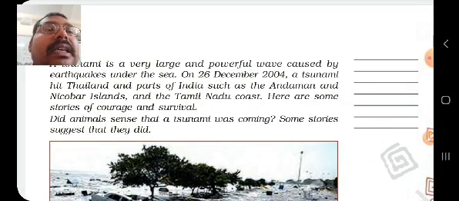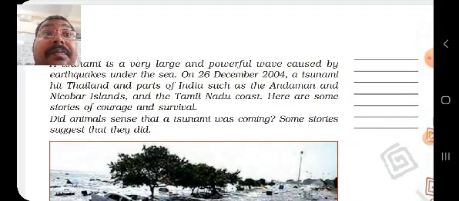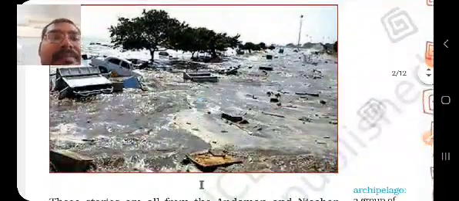And also, it is said that some animals can sense that a tsunami is about to come. Whether this is correct or incorrect, we will also find out on the basis of the facts given in this chapter. So let's start.